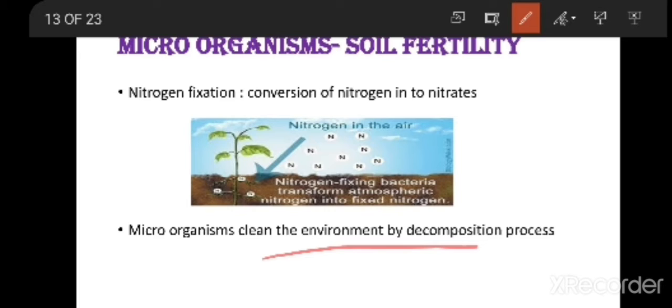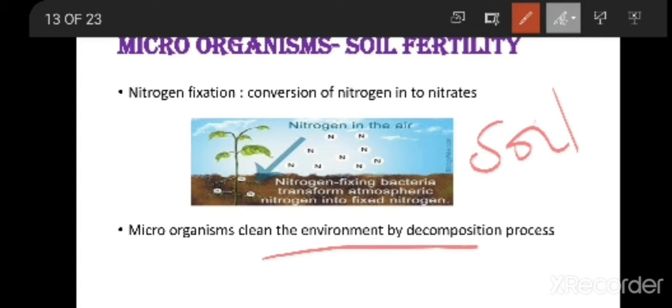So here most of the microorganisms are going to clean the environment. Why and how is it going to clean the environment? You all know all the living organisms, after dying, will be dumped in the soil only. But if you imagine all the dead bodies on the soil, it is very difficult even to imagine. But are you finding that on our earth, in our soil? No, we are not finding any such thing. Why? Because these microorganisms break down the complex substances.